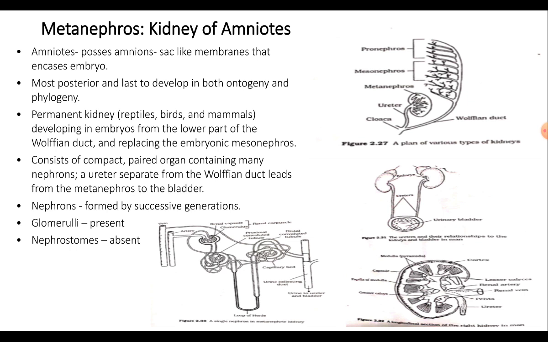When you see the structure of the metanephric tubule, it is S-shaped with renal or Malpighian corpuscles made up of double-walled Bowman's capsule enclosing a glomerulus, and the tubule is made up of the proximal and the distal parts, which are connected by a U-shaped loop that is called the loop of Henle.